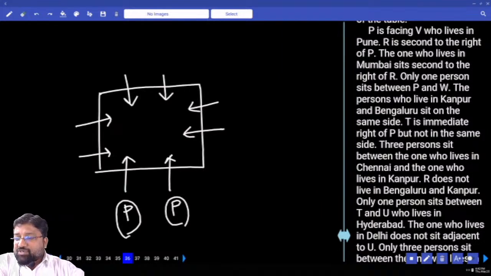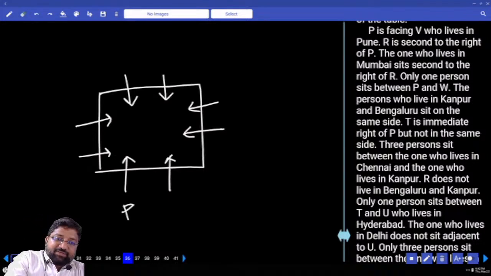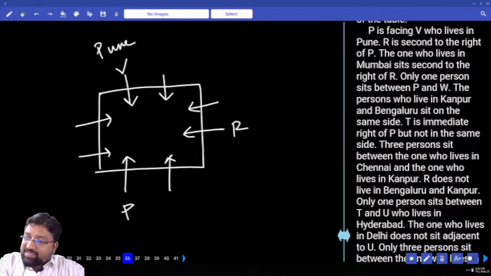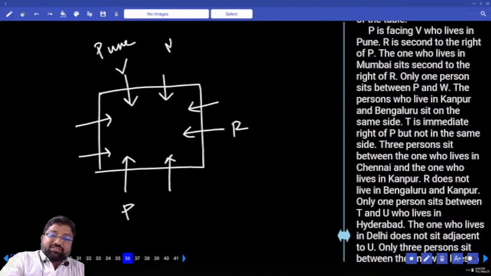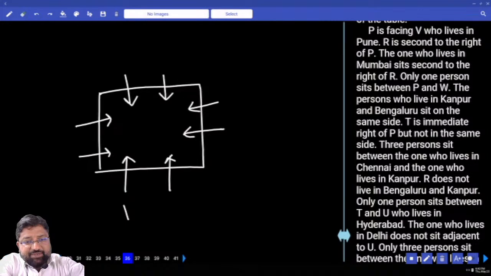When you are not sure, you can't answer the question, because I can put P here, V here, V who is from Pune, second right is R, and then R is second to the right of P. The one who lives in Mumbai is second to the right of R. Second to the right of R, then this becomes Mumbai. What was the other possibility that I explained to you?